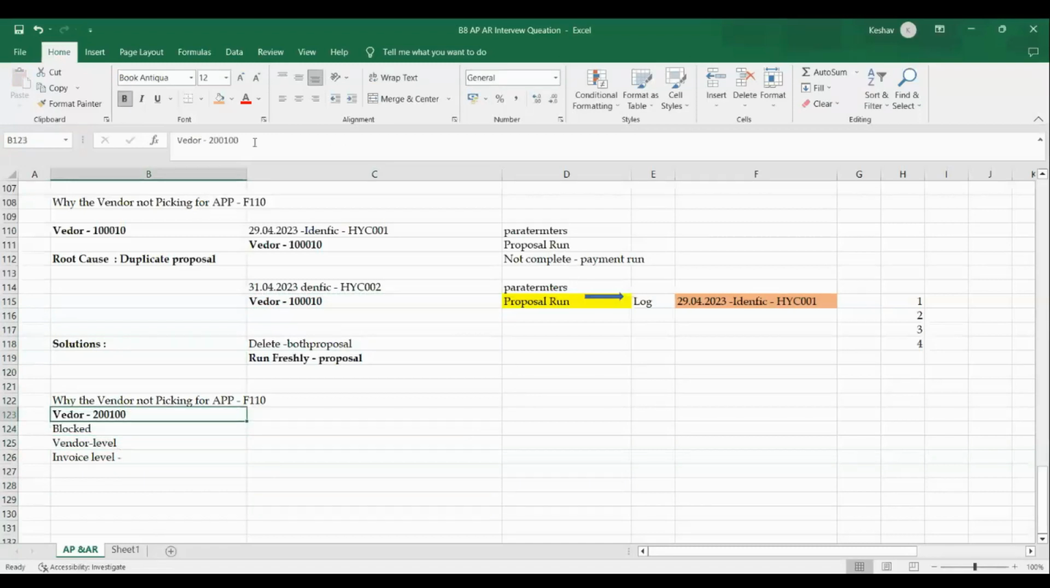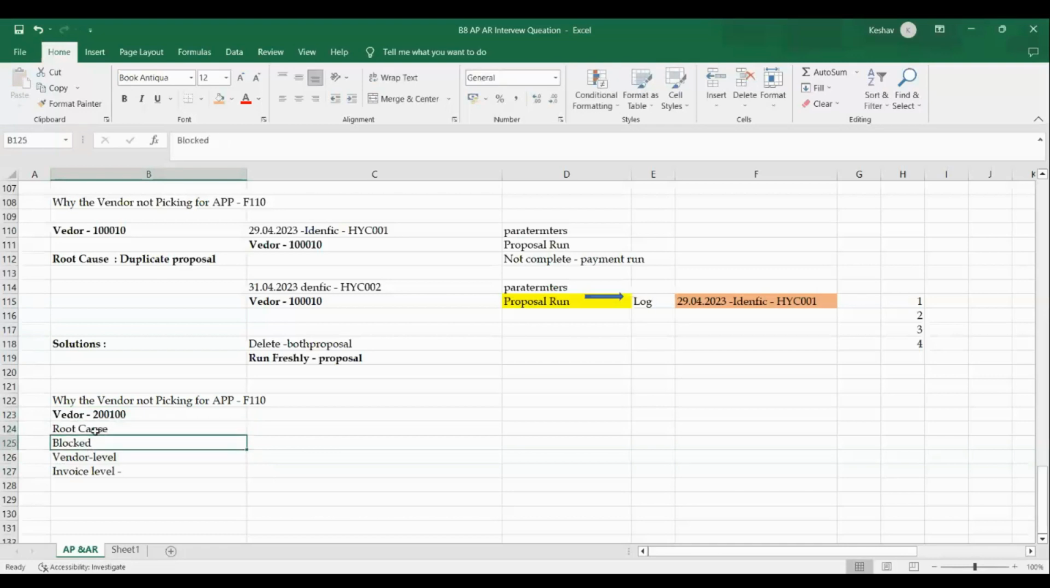Right? This is the vendor number. What the root cause is, this one. Blocking is a root cause. Is that right? The root cause is the blocking of the vendor. We have identified the root cause.